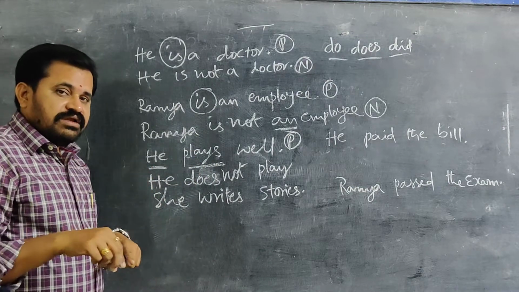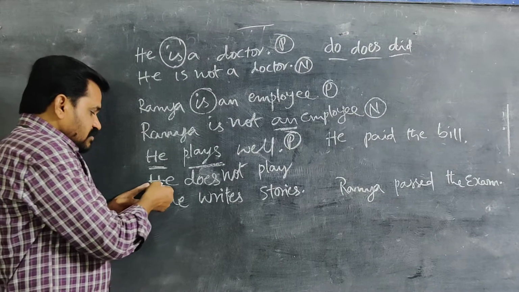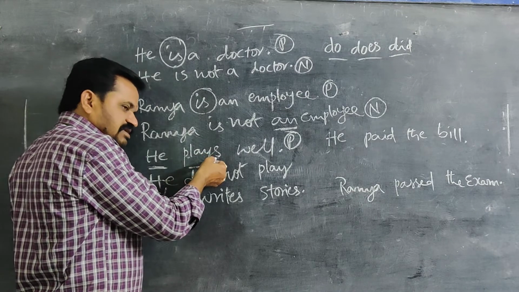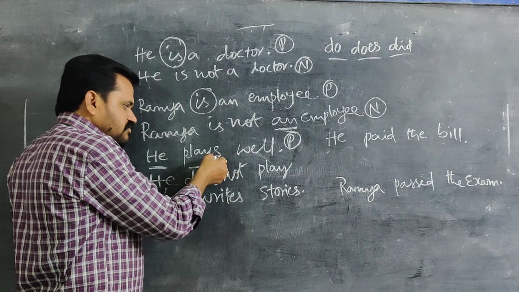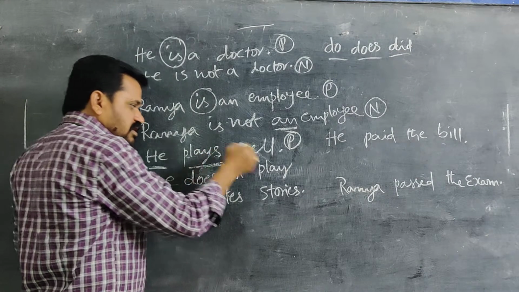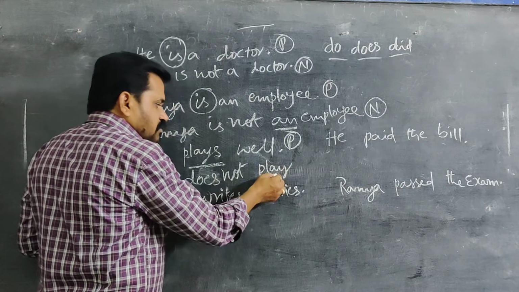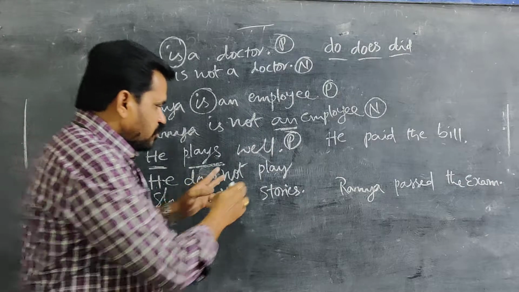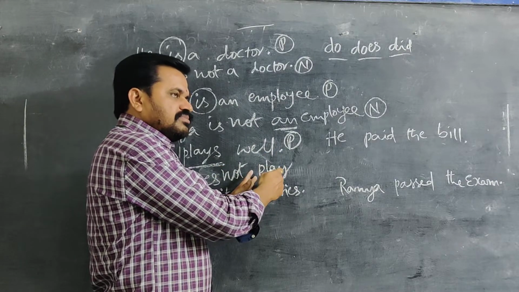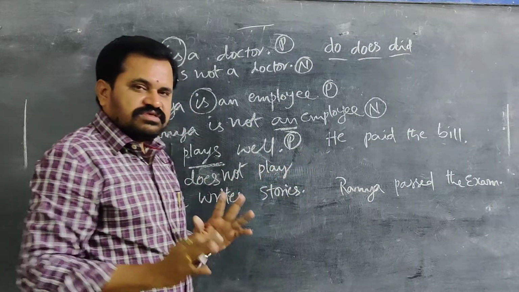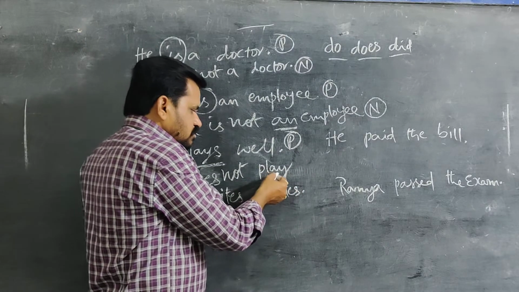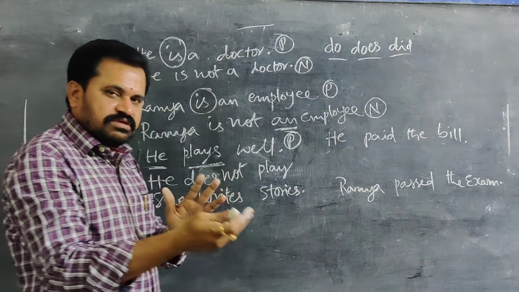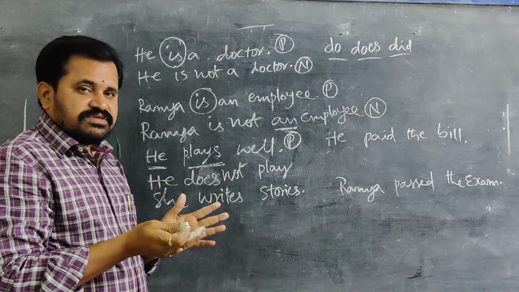Maybe you can feel doubt here. The subject is he, singular, so here you added S. By adding this, you made it singular. Here you are not adding it. You said play is plural. Play is used with plural subjects because it doesn't go with singular subjects. So play, always V1, should be used directly with plural subjects.